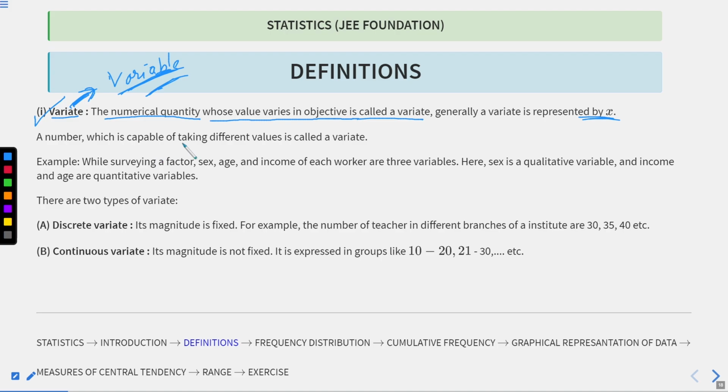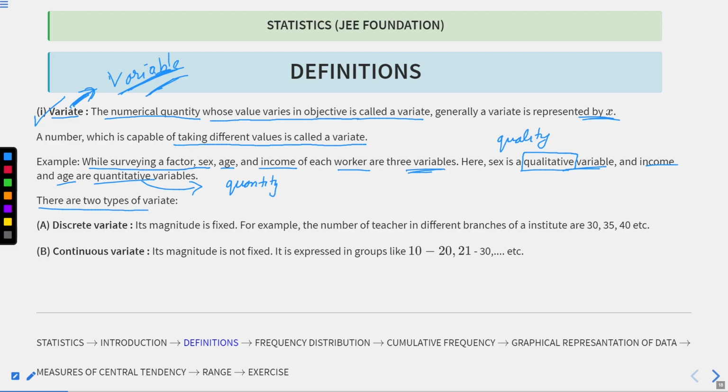A number which is capable of taking different values is called a variate. For example, while surveying a factory, sex, age and income of each worker are three variables. Here sex is a qualitative variable. If you recall the data classification, a qualitative variable means on the basis of quality, and income and age are quantitative variables, that means on the basis of quantity.